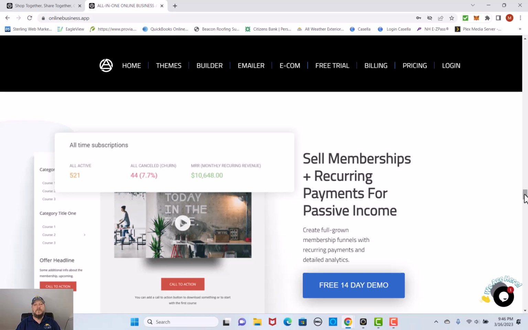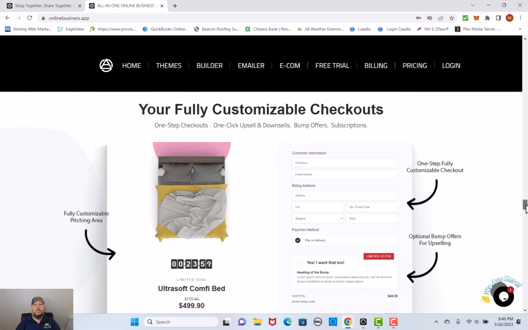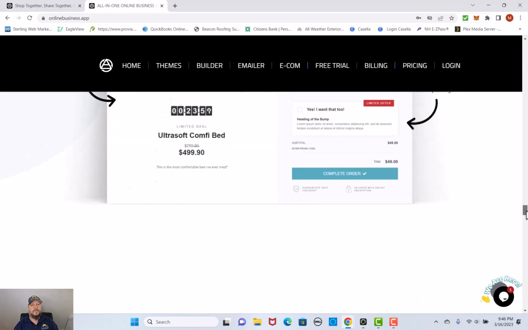And that sales funnel can really completely change your business if you are on the subscription-based model. So with fully customizable checkouts, you can make it a complete, amazing user experience for your customer. You can customize literally anything on the checkout to suit the needs of you, your customer, and your company.